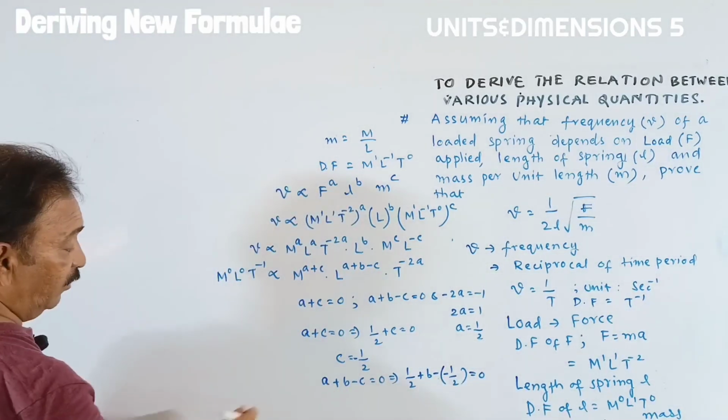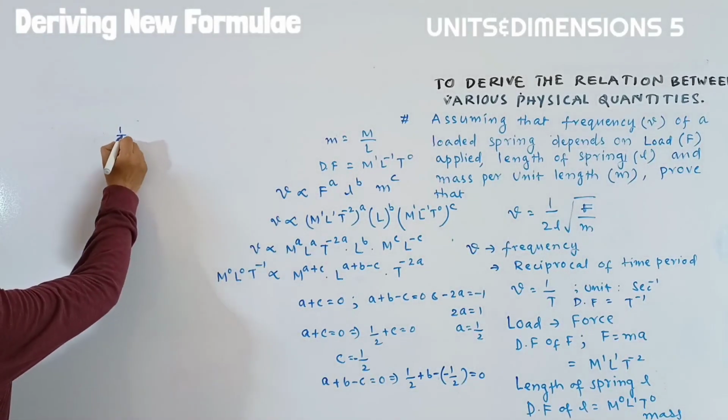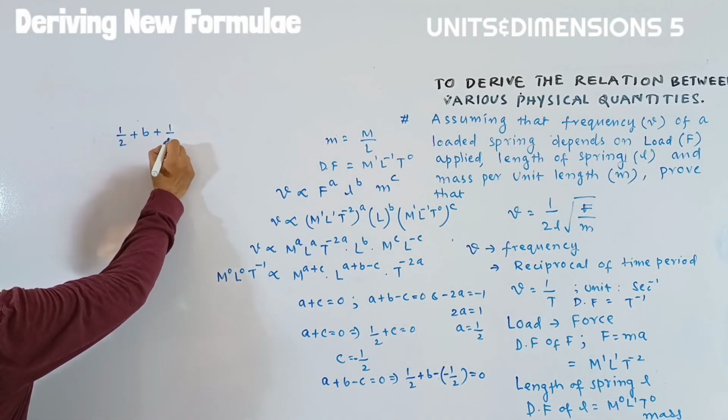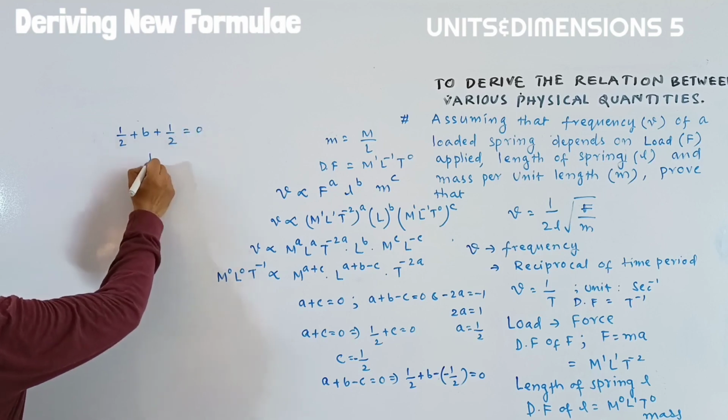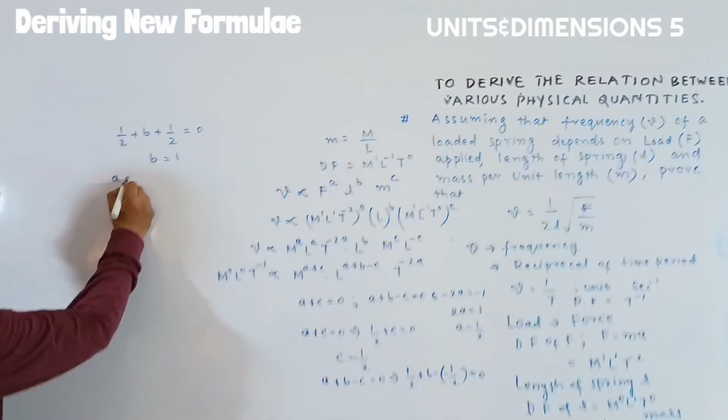And finally we get 1 by 2 plus B plus half is equal to 0, then B is equal to minus 1.